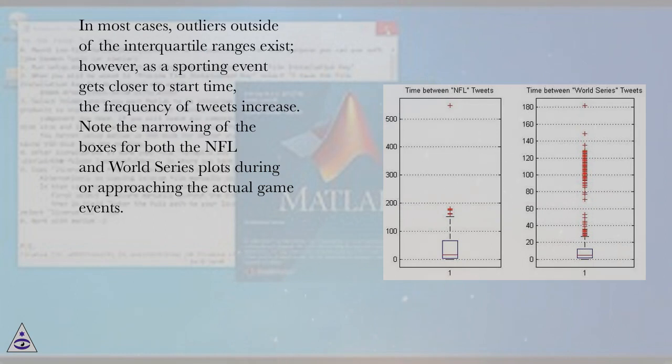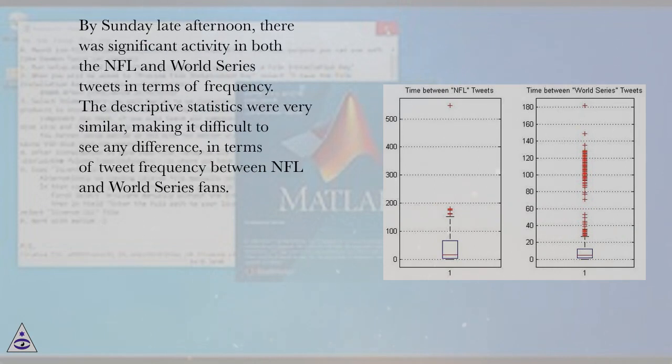Note the narrowing of the boxes for both the NFL and World Series plots during or approaching the actual game events. By Sunday late afternoon, there was significant activity in both the NFL and World Series tweets in terms of frequency. The descriptive statistics were very similar, making it difficult to see any difference, in terms of tweet frequency between NFL and World Series fans.